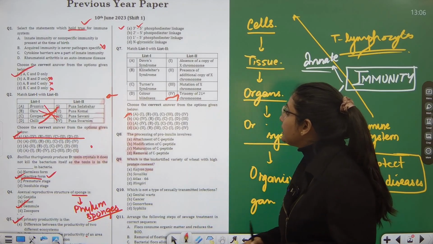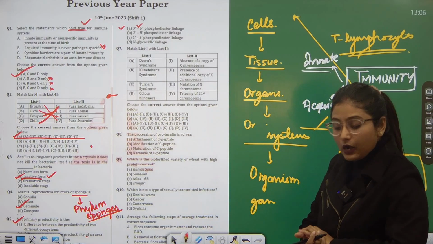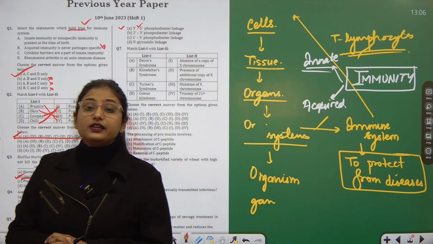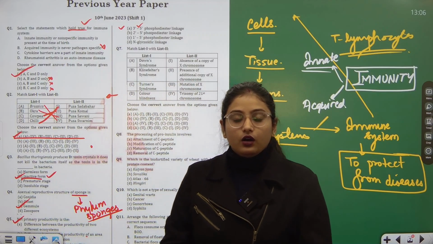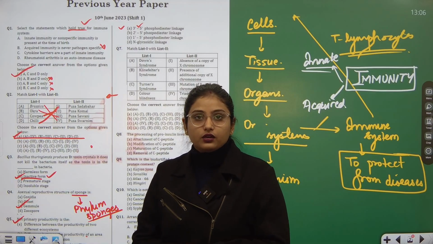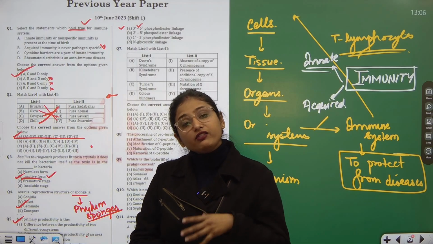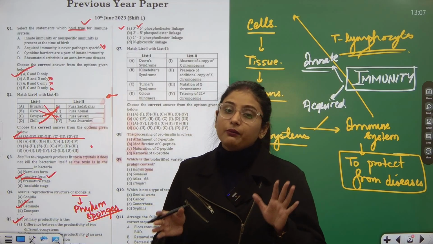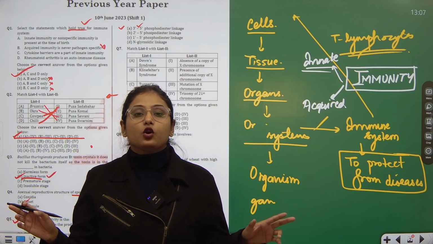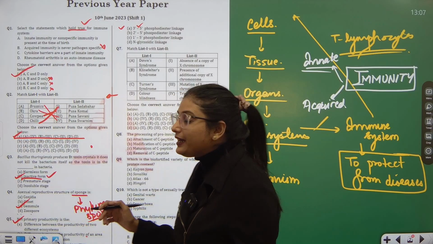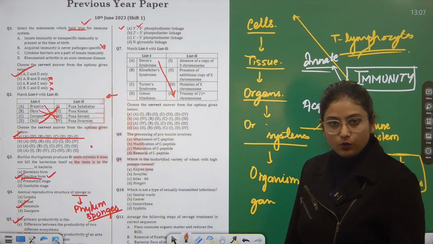Match list 1 with list 2 in question number 7 says Down syndrome. Now Down syndrome is a situation where we see the alteration of the 21st chromosome. I don't know how many of you must have heard about this or not. Down syndrome is related to the 21st chromosome. Whenever you study this, even if you do not remember anything else, but you remember that Down syndrome is chromosome number 21 alteration, by that only you can directly match Down syndrome with trisomy of the 21st chromosome.